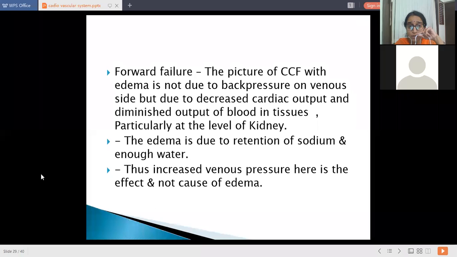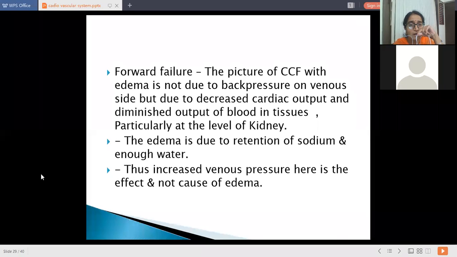Now, forward failure. What is forward failure? It is related with the picture of CCF, that is chronic congestive heart failure. It is associated with edema, but this edema is not due to back pressure on the venous side, but due to decreased cardiac output and diminished output of blood in the tissues. So for backward failure, it is pulmonary edema, and in forward failure, it is due to decreased cardiac output and diminished blood output in the tissues.